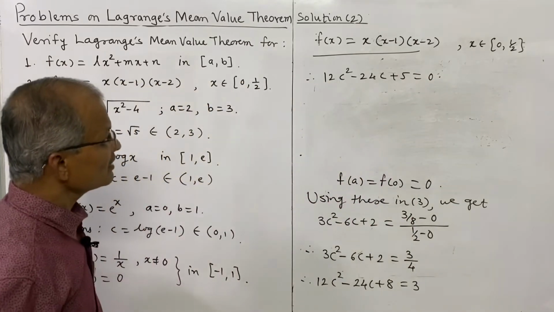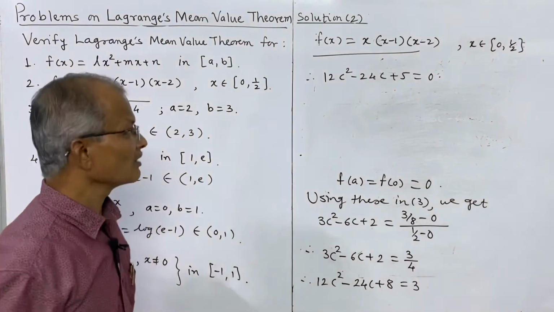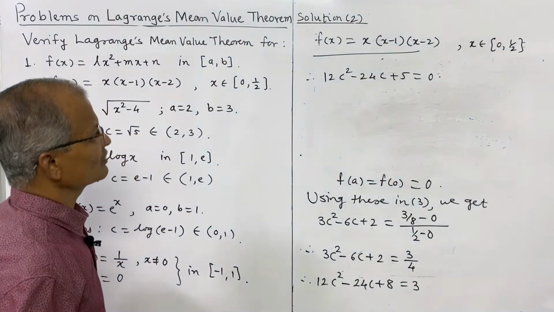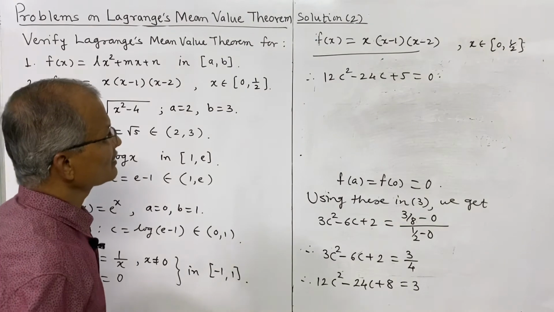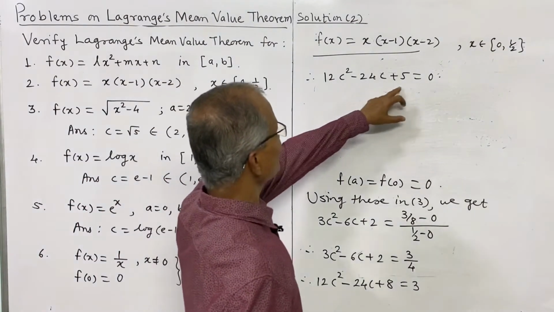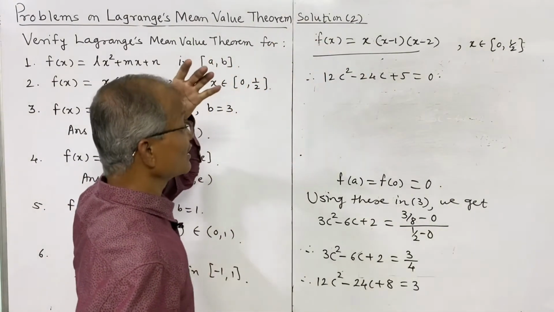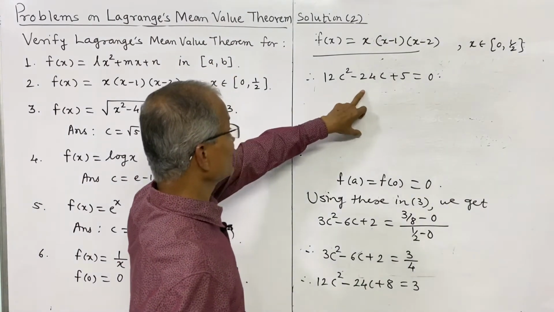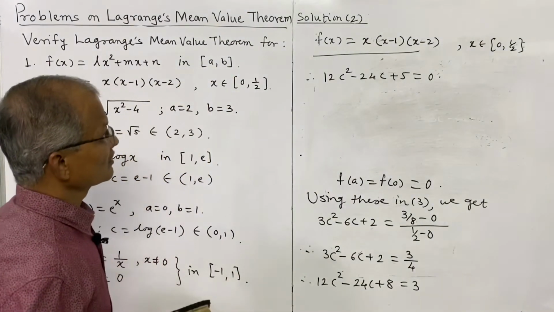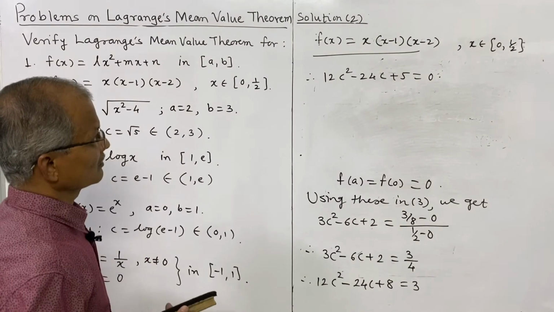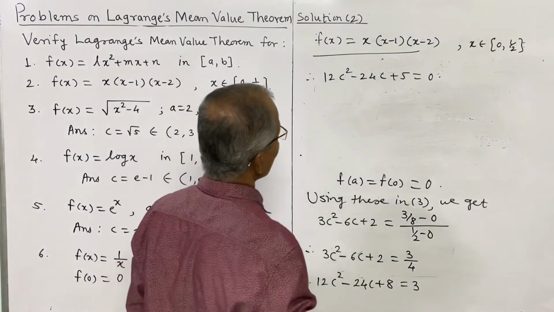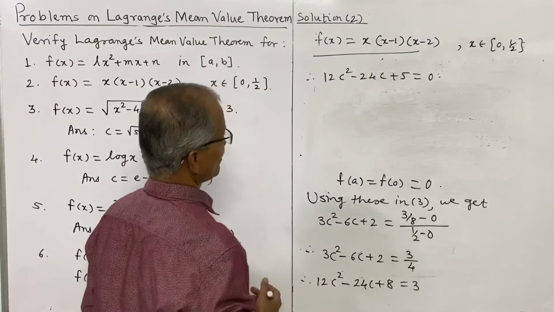This is quadratic in c, and we can either factorize or use the quadratic formula. But see, the product is 12 into 5, that is 60, and the sum is 24. So we may use the quadratic formula.